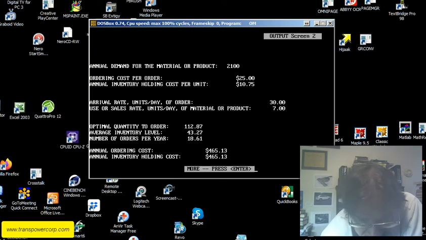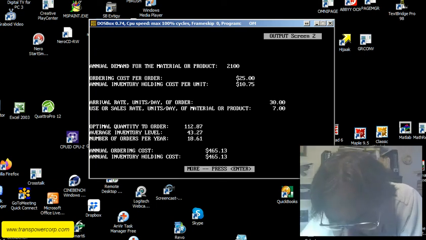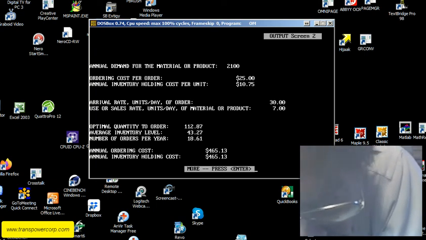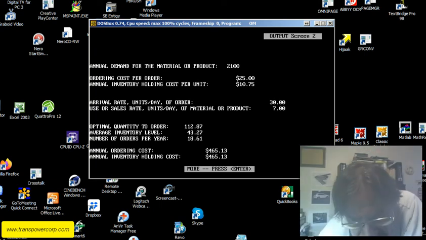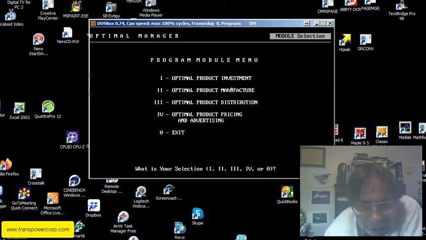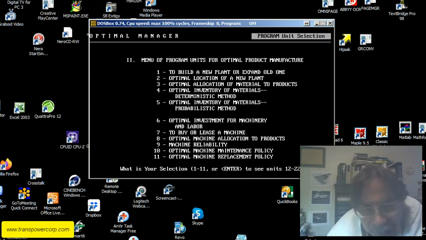So therefore, the program tells us that the optimal quantity to order is 112.87. You can round that up to 113. Average inventory level 43.27. Number of orders per year 10.61. And the annual ordering cost equals annual inventory holding cost 465.13. So the totals just double that, or 930.26.